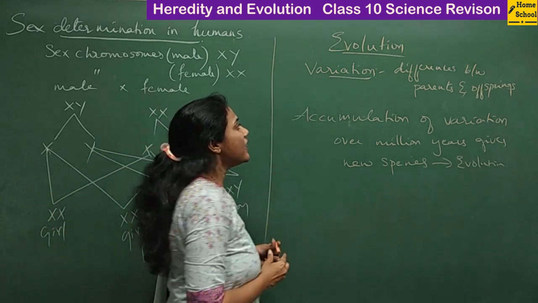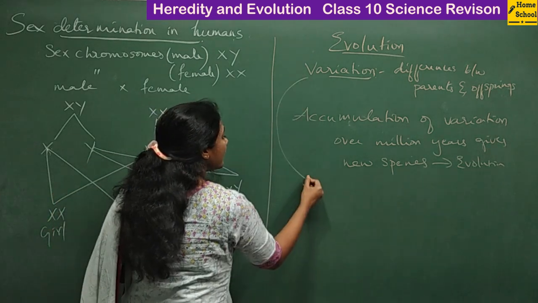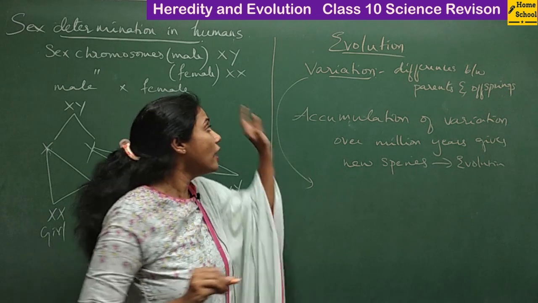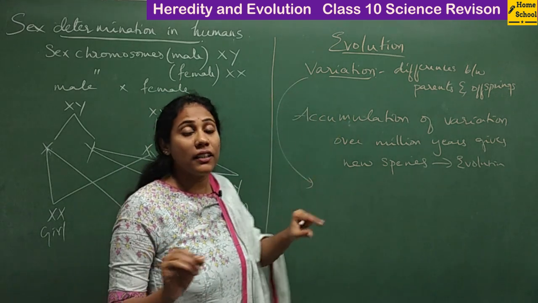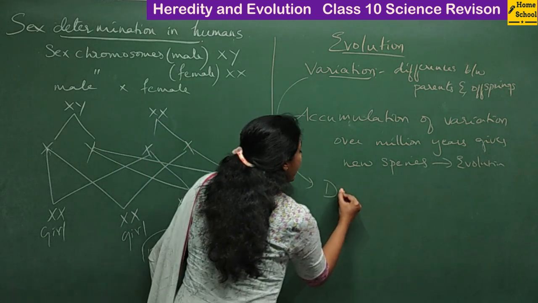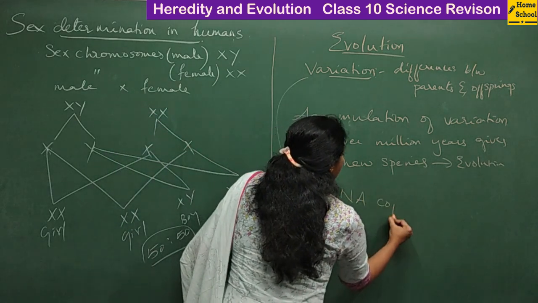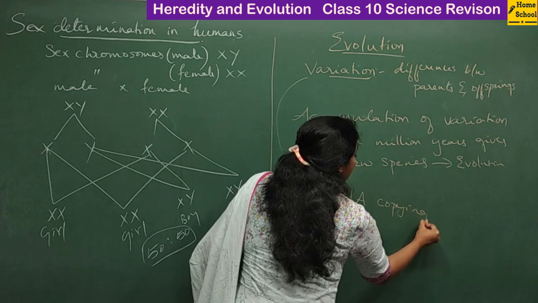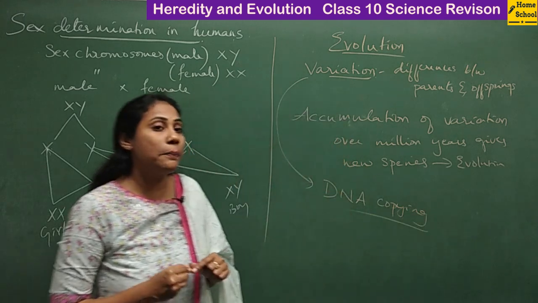Actually, why does variation take place? Another important question that you need to concentrate on. Why do variations occur? They occur during DNA copying, okay, in sexual reproduction.